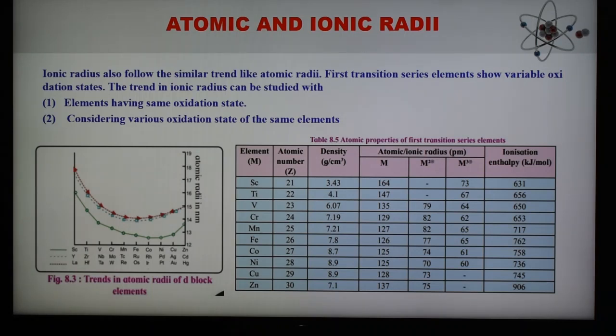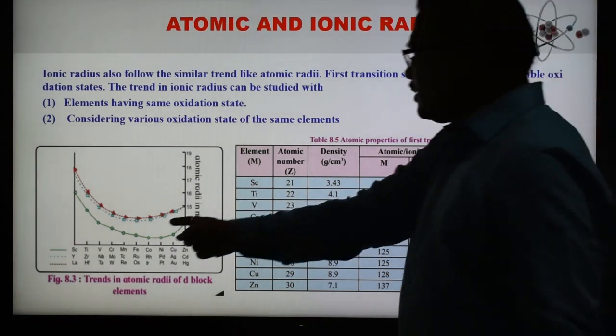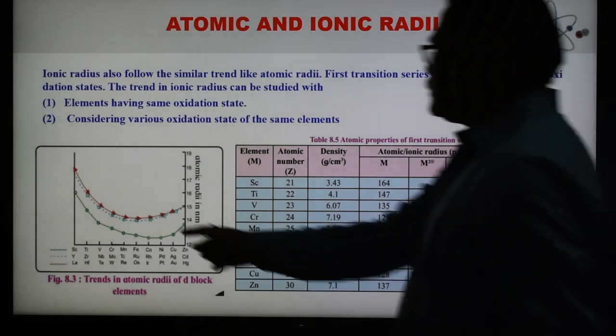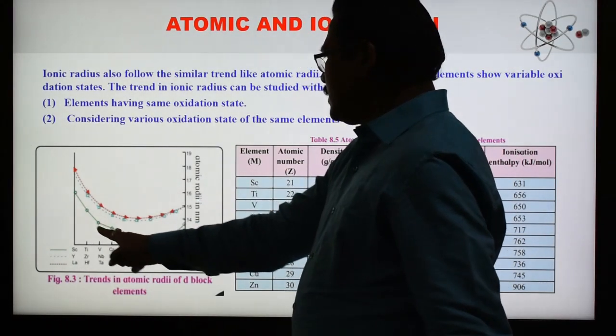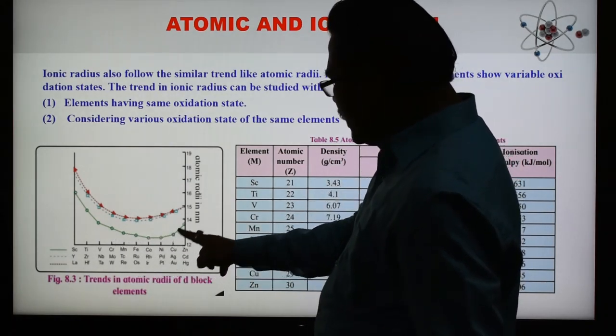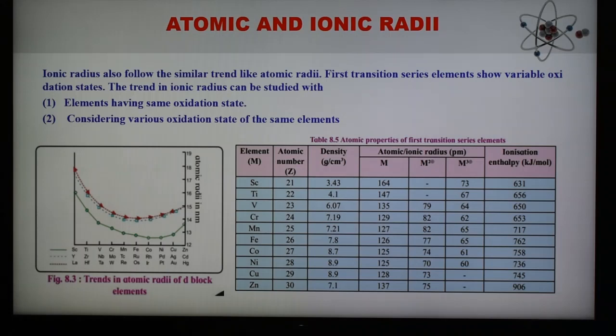Ionic radii also have a trend similar to atomic radii. These are the values of metals, and these are the ions. And this graph also shows how the value changes. Here we can see the value of the first transition series first decreases up to the middle, up to chromium, and then is almost constant, and then toward the end it increases. This is the trend observed in the first transition series elements, and this trend in ionic radius can be studied with the help of elements having the same oxidation state and considering the various oxidation states of the same element.